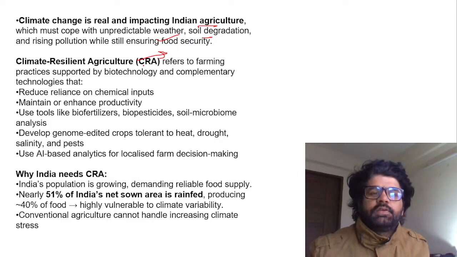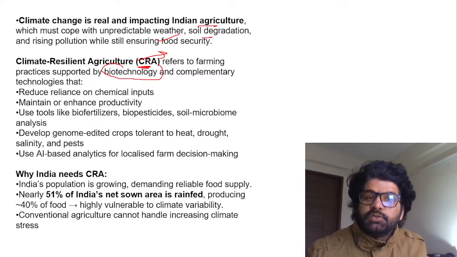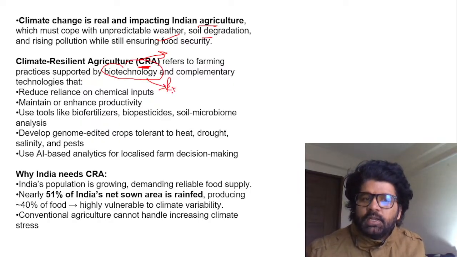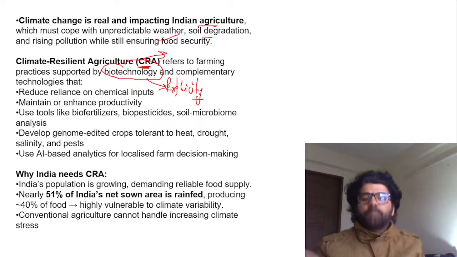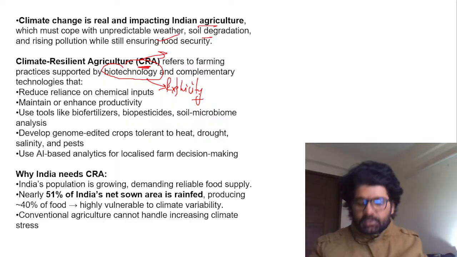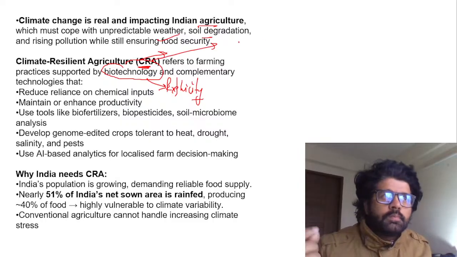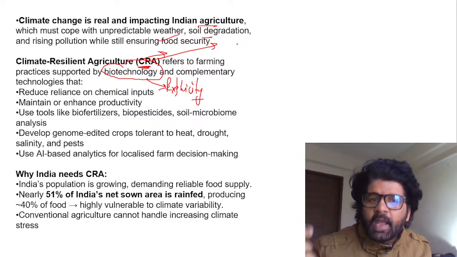This is the definition. What is climate resilient agriculture? Farming practices supported by biotechnology. Now, biotechnology is explicitly mentioned in your GS mains syllabus, paper 3. What is biotechnology? What is the basic rationale? Really, Iltush is such a good girl. So biotechnology is the use of organisms and their biomes.